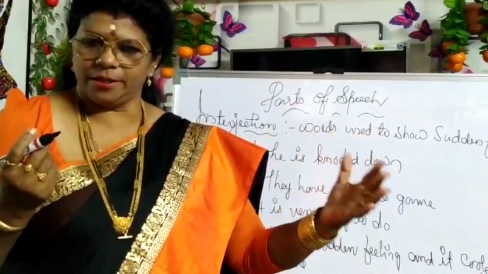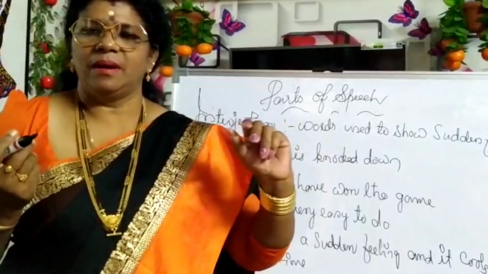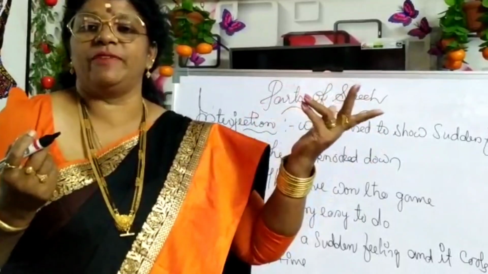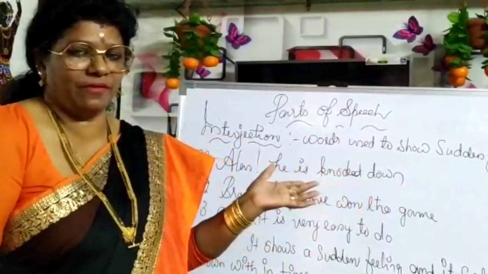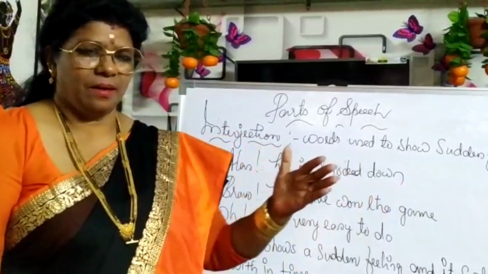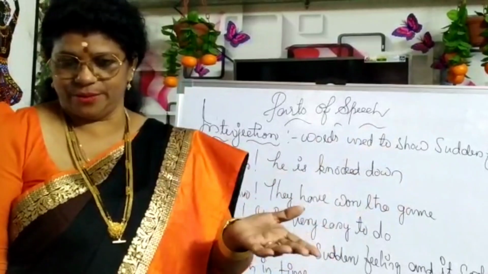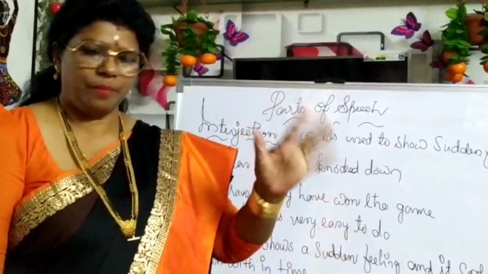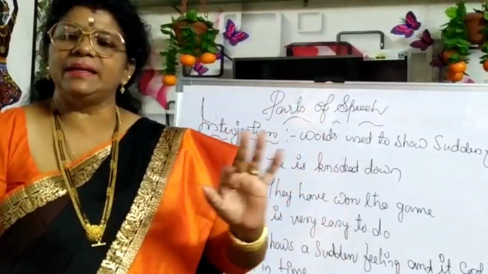Then adverbs, different types of adverbs, and where we use them, before or after. Adjectives, where we will use them. Prepositions, common and compound. In detail we will go through.